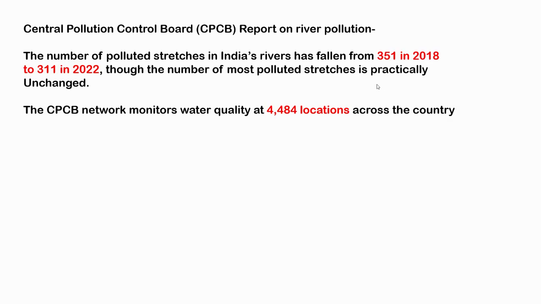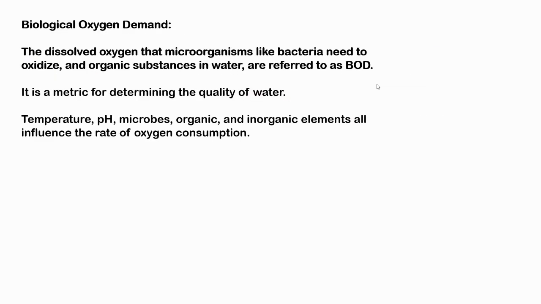So let's understand what this report on river pollution is all about, because whenever we have a question or we encounter a discussion on river pollution, we should have data to back our claims. So this particular report supplies us with very crucial data. First of all, let's understand the concept of biological oxygen demand, because this is the parameter which the sample measurers make use of. As we said, these 4,500 locations which are there, the body will go there, it will take the samples of water, and then what it will measure is the biological oxygen demand of that water sample. What do we mean by this biological oxygen demand then?